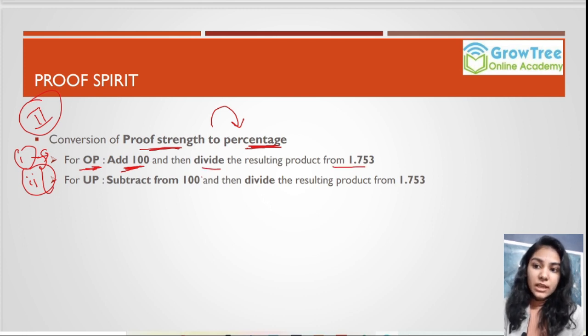In the previous case, we were multiplying the value with 1.753 and then subtracting the overall value from 100. Now in this case, first of all we will add 100 to the given value and then divide it by 1.753. Now in the second case in which you are given the underproof value, you will subtract that value from 100 and then divide it by 1.753.